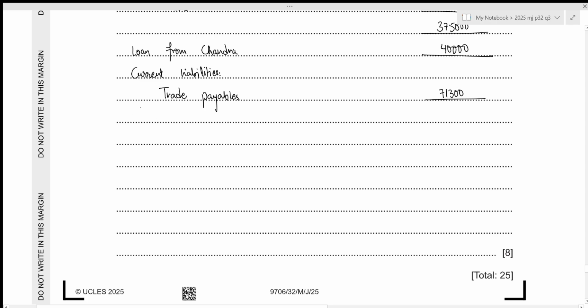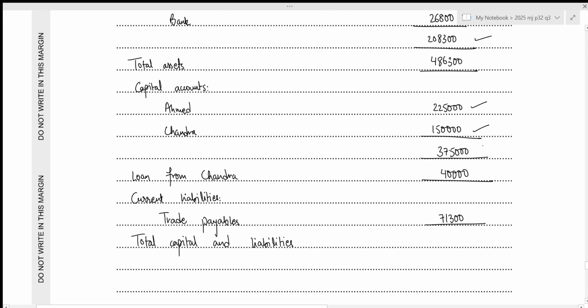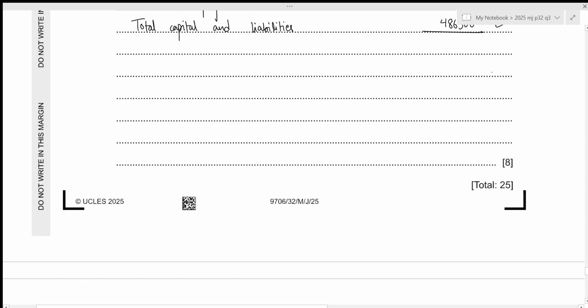Okay, now we can calculate the total capital and liabilities. That will just be 375,000 plus 40,000 plus 71,300, which results in 486,300. And the total capital and liabilities is equal to the total assets, which means that our statement of financial position is correct. That's all for the fifth part as well as the entire question.